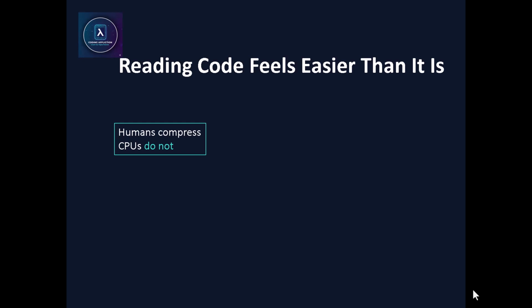The CPU doesn't know what the code is trying to do. It doesn't know what's coming next. It doesn't even know how the program exists beyond the current instruction. So if you're reasoning globally while the CPU is reasoning locally, you're building confidence on top of a misunderstanding. And that misunderstanding usually doesn't break immediately. It breaks later, when state matters.